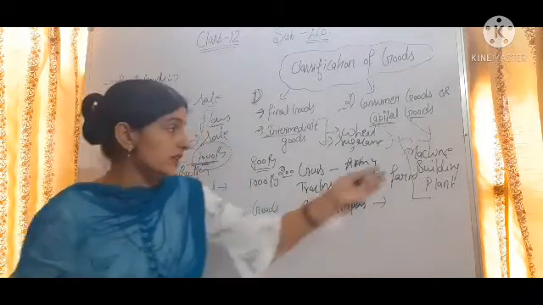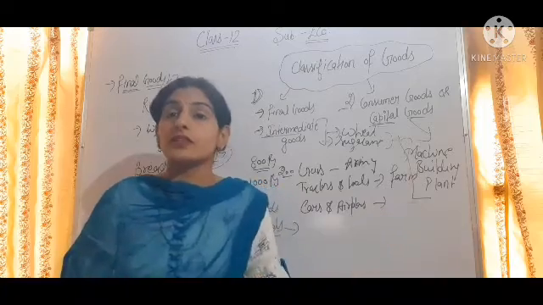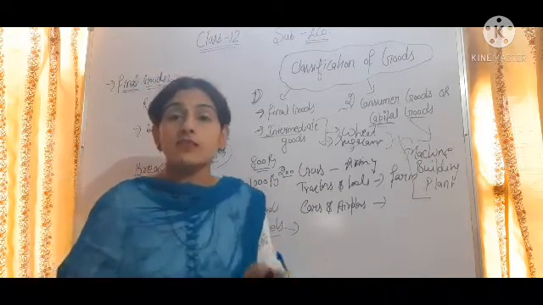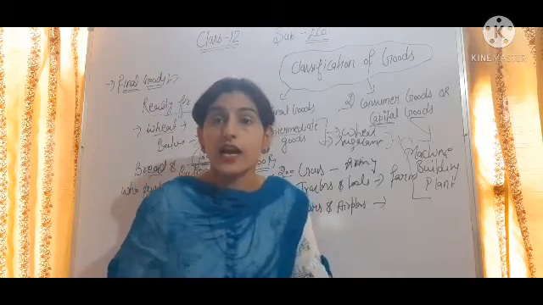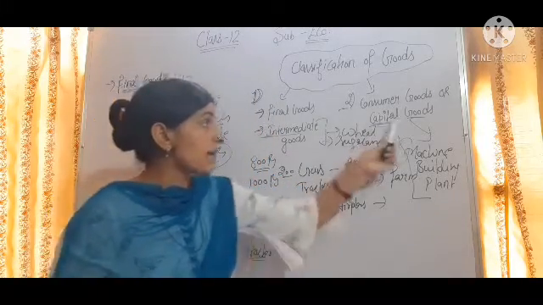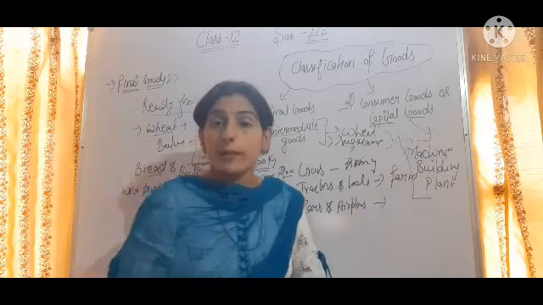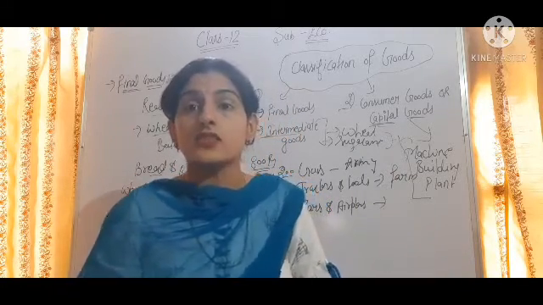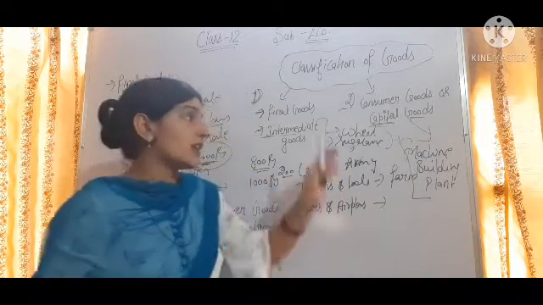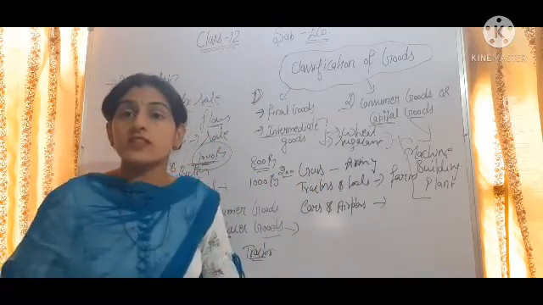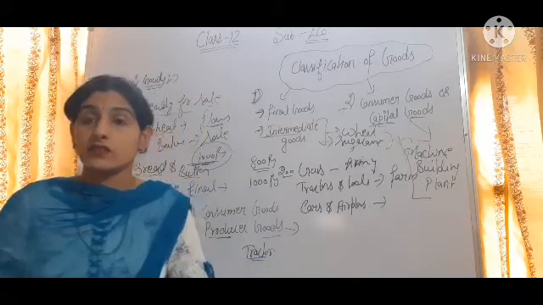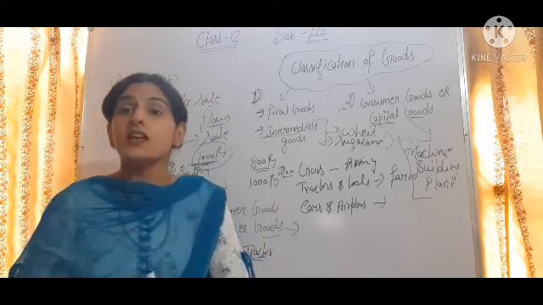Machine is used by the producer to make the production, and so are buildings and plants. So these are the fixed assets of the producer, and we also call them capital goods. Consumer goods are those goods which are used only by the consumer to satisfy their direct needs, or we can say to satisfy their wants.